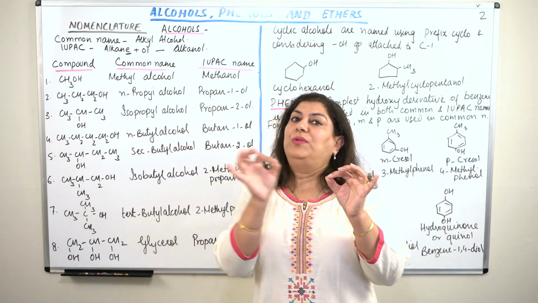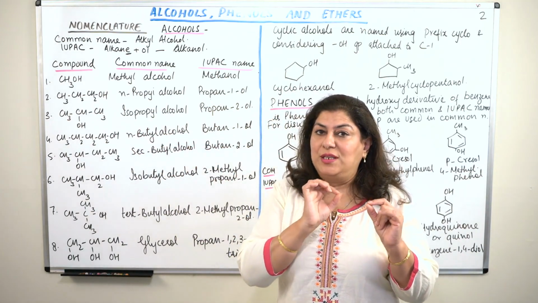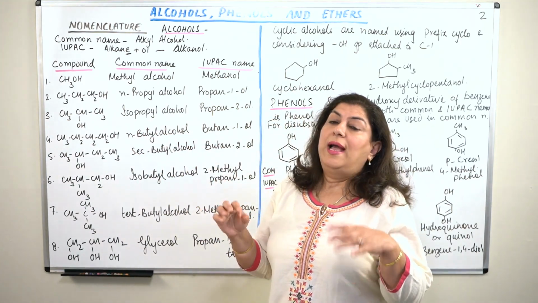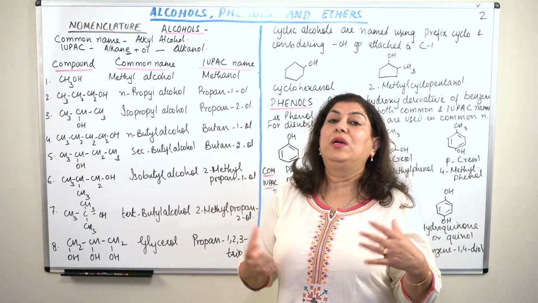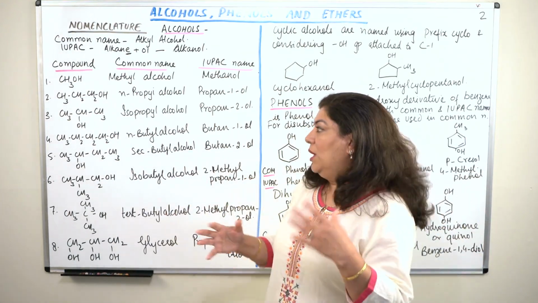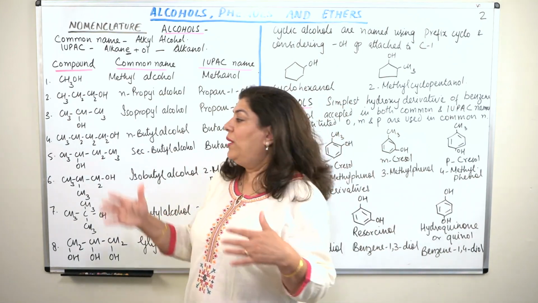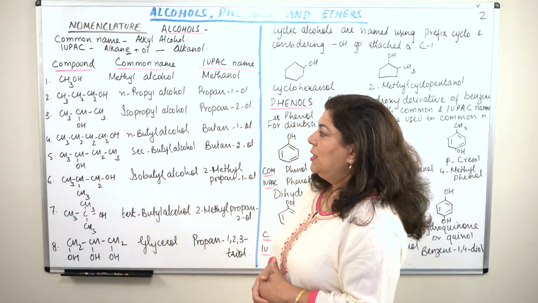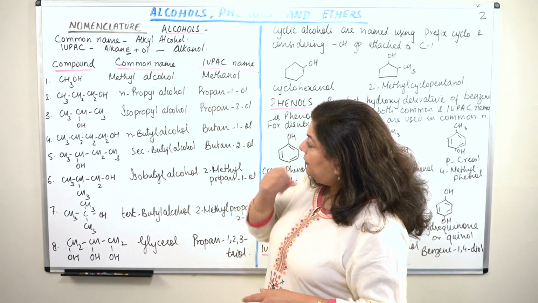That is, we count from that direction. We give it the lowest locant. It is called the lowest locant rule. And later, when you have more than one substituent, we call it the lowest sum of locants rule, which of course I'm sure you already know, and otherwise we will be coming across such compounds too.